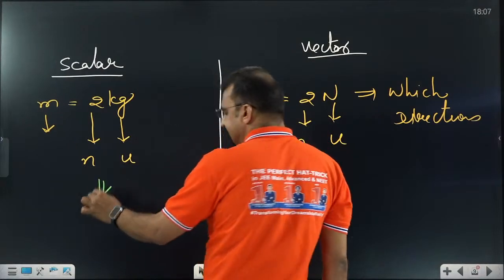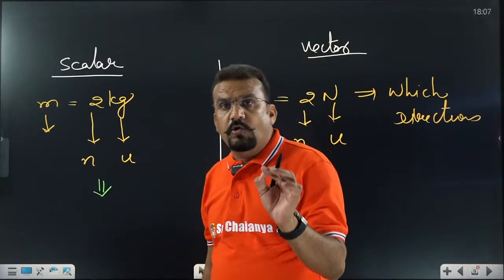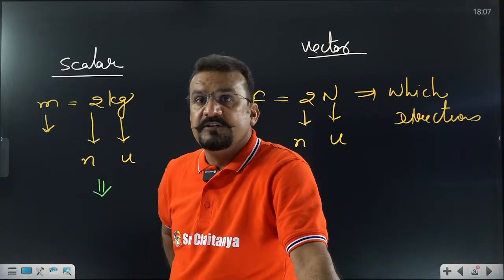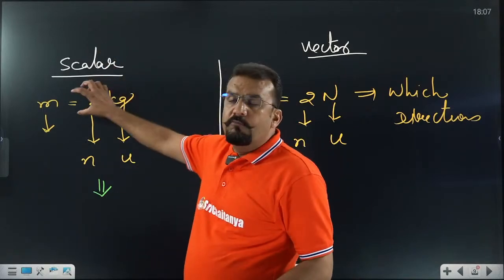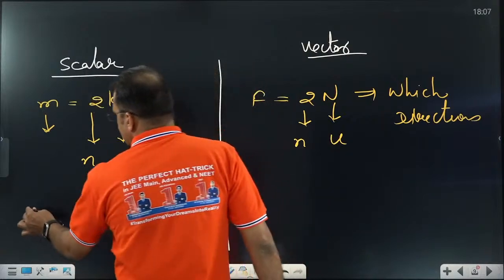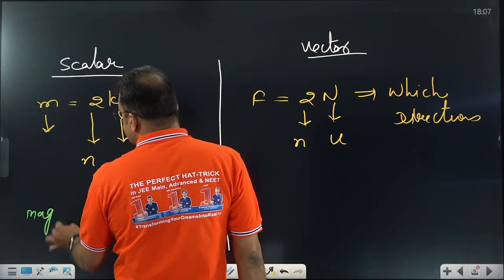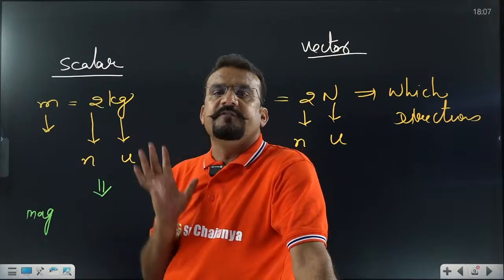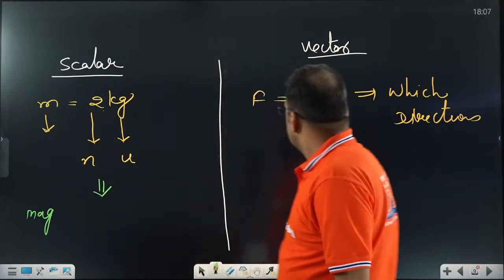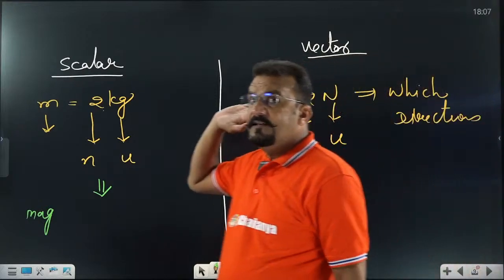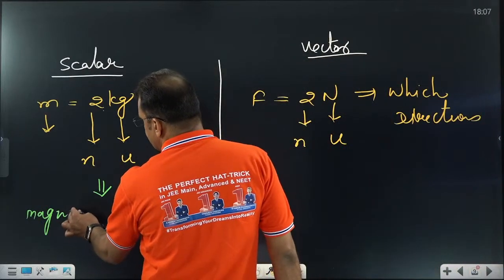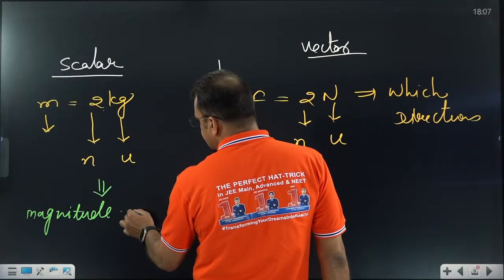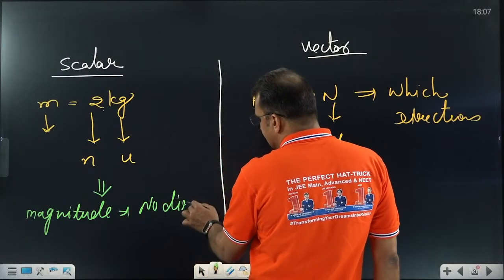In a scalar quantity, it is not necessary to have direction. So in the simple case, those quantities which have magnitude but no direction. What is the basic requirement? Magnitude. Some students are confused: sir, what do you mean by this magnitude? Magnitude means numerical value. In this one, what is the magnitude? 2. Every quantity having magnitude and no direction is called a scalar quantity.